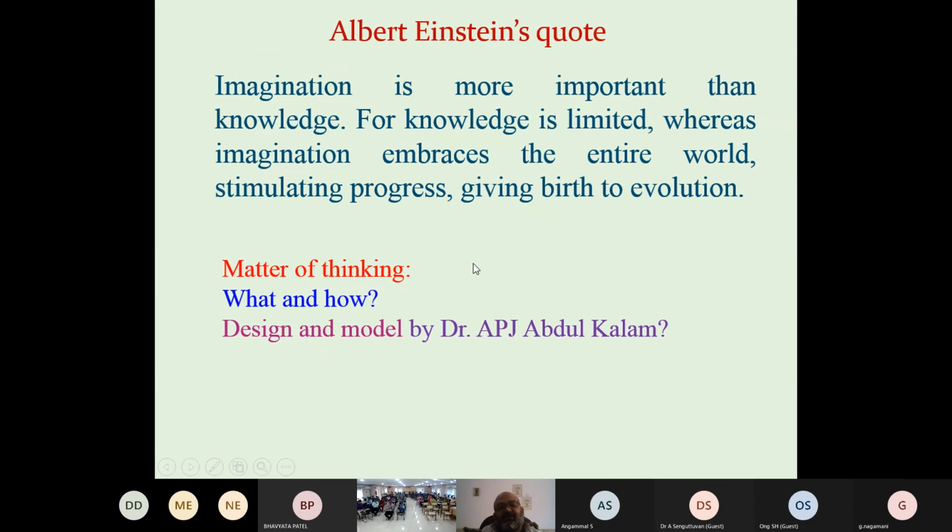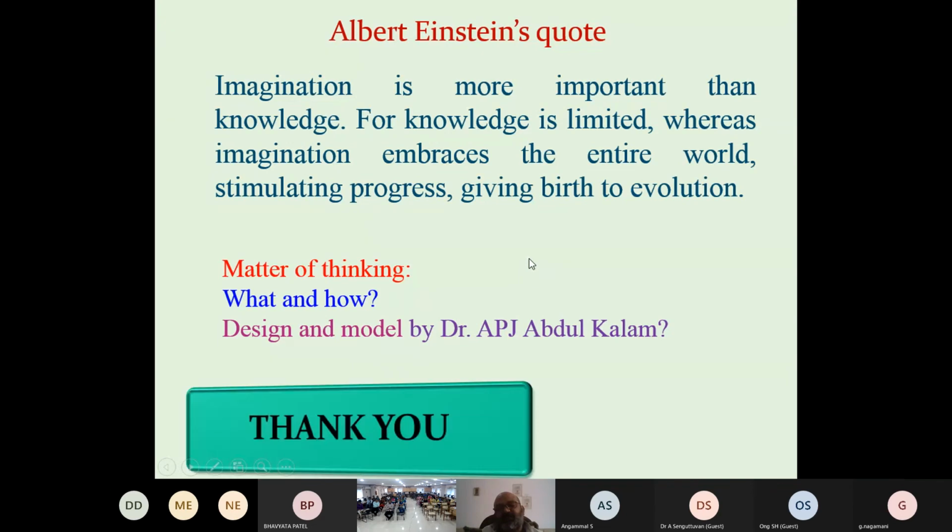Now, a matter of thinking, what and how, designed and modeled by Dr. APJ Kalam, because he designed many things and they built many missiles. He gave a new direction to space research. So we have to think about design and model by Dr. APJ Kalam. Thank you very much for listening. Now we stop.